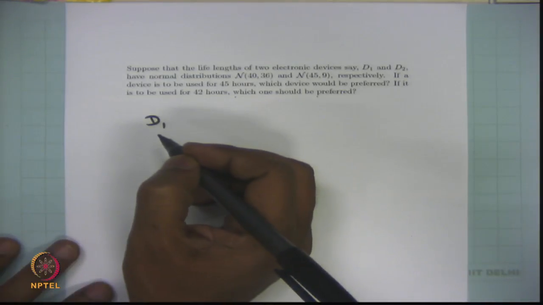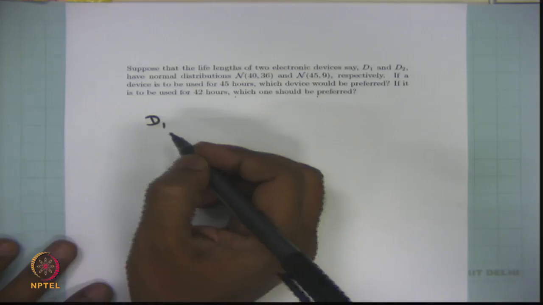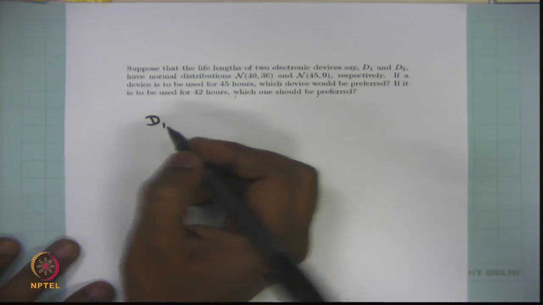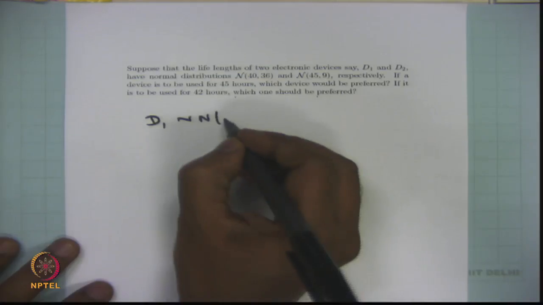In the earlier problem, we assumed the lifetime follows an exponential distribution. Here we assume the lifetime follows a normal distribution, with means 40 and 45 and variances 36 and 9 respectively for the two different devices. So these are all the assumptions. We assume the lifetime follows a normal distribution and so on, and we get the results. So what we can do is write the problem: D1 is a random variable, the life length of the first device, which follows a normal distribution with mean 40 and variance 36.